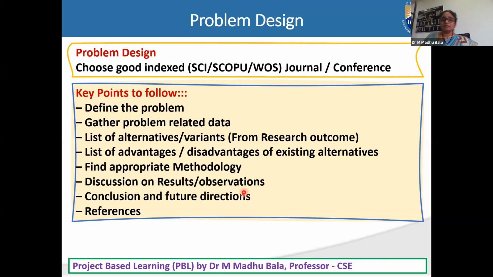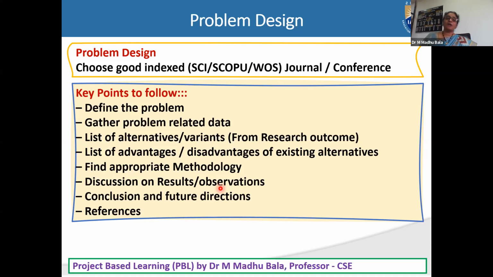Again, this observation is linked with your problem. Suppose the tree terminology is there: root node, child node, decision nodes, different nodes. If you write like, A is root node and B is decision node, there is no meaning, right? But in words of your problem, how you are defining that node, how you are defining the whole branch, how you are defining the child node, you need to come out with such observations.